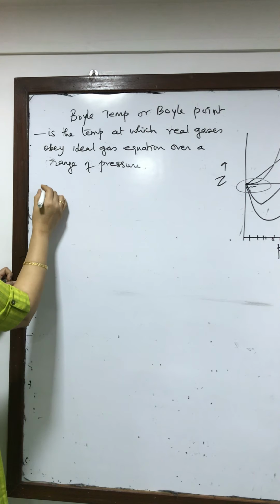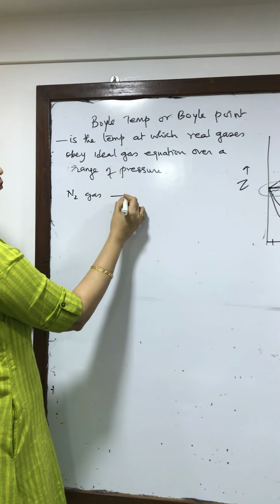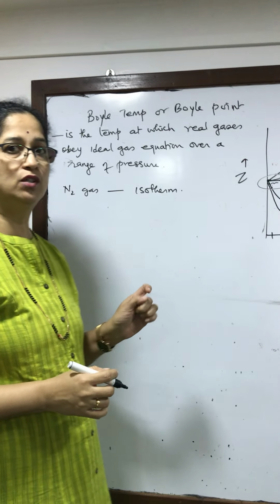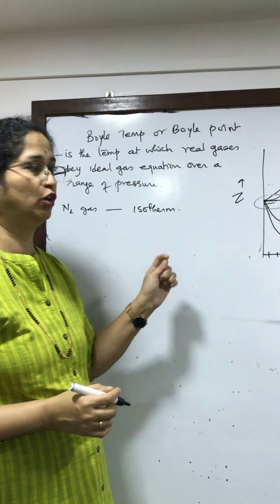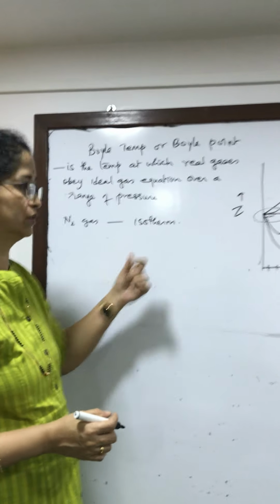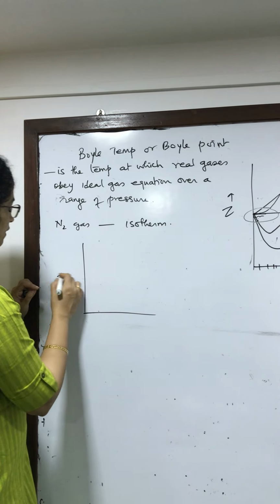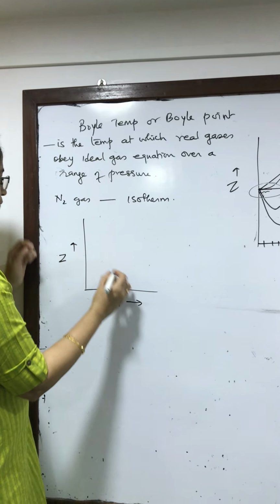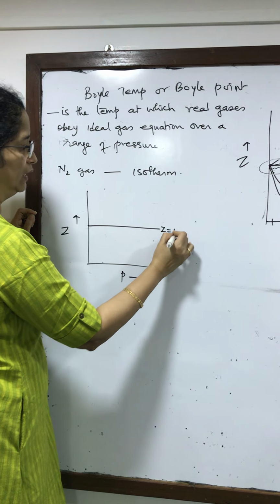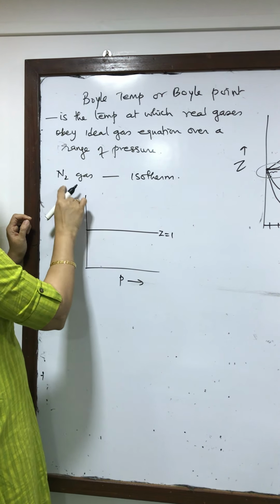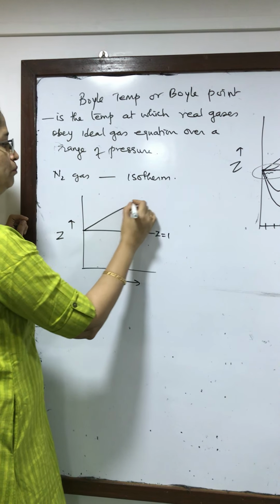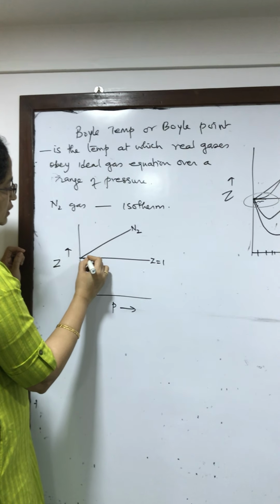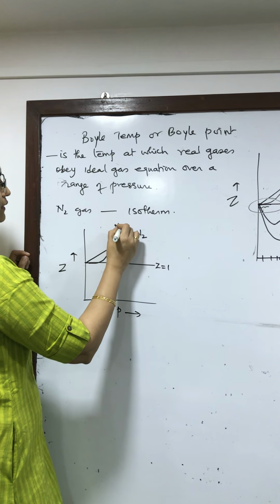Let us take nitrogen gas and plot isotherms. Now I already told isotherm is a graph where we are plotting a graph at constant temperature. So we are plotting Z, this is Z and this is pressure. This is Z equal to 1, ideal behavior. For nitrogen, at a certain temperature, it will show a graph like this. At another temperature, the isotherm will show like this.